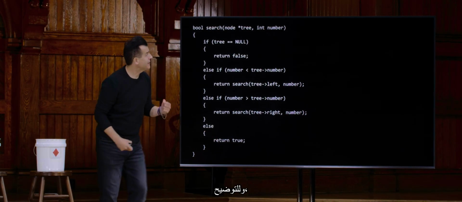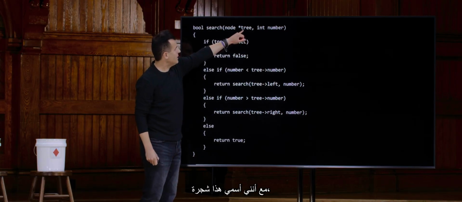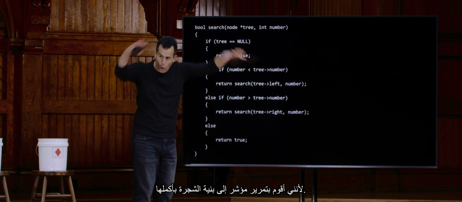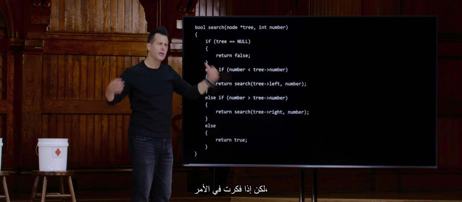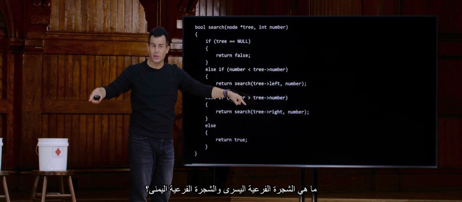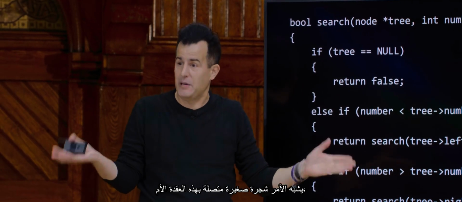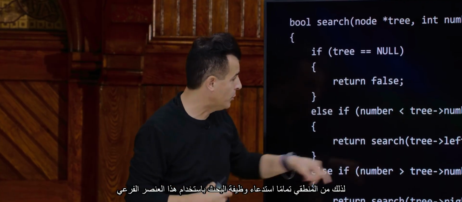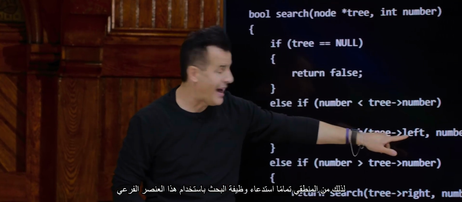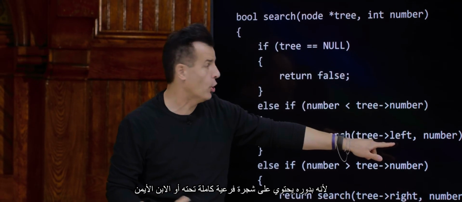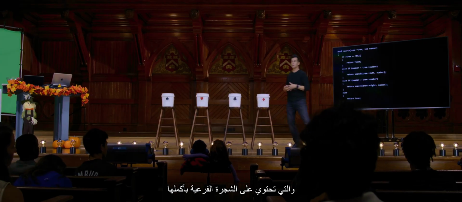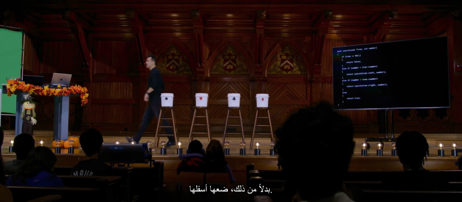Good question. And to be clear, even though I'm calling this a tree, that's true certainly for the first time I call this function, because I'm passing in a pointer to the whole tree structure. But if you think about it, what's the left subtree and the right subtree? It's just a smaller tree. It's like a baby tree that's attached to this parent node, so to speak. So it's perfectly reasonable to just call the search function with that child, because it in turn has a whole subtree below it, or the right child, which has the whole subtree below it instead.